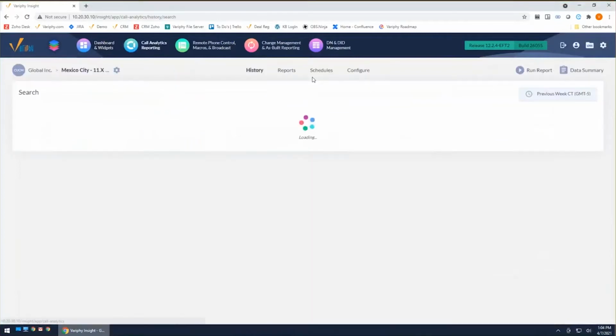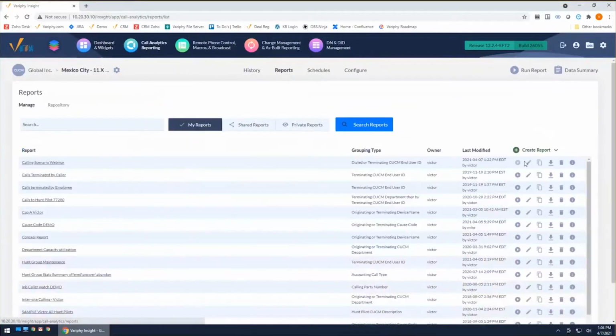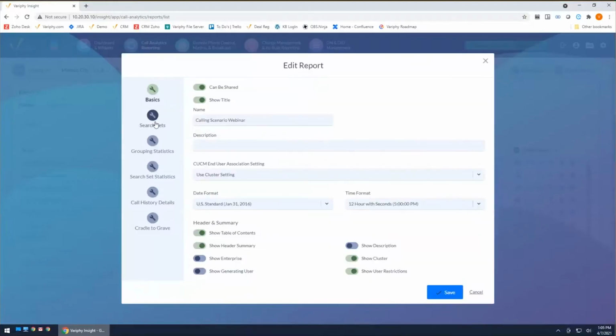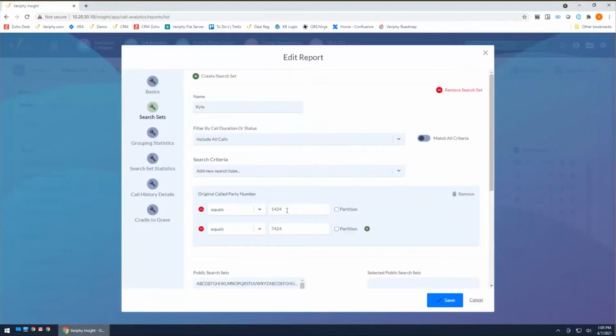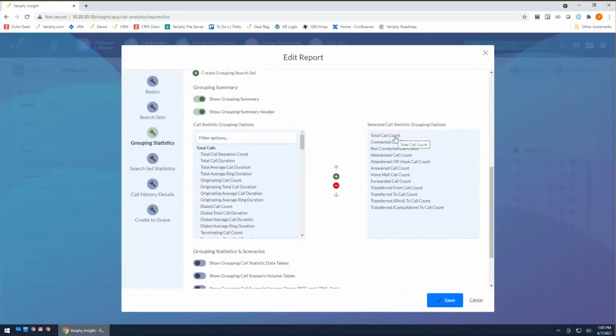So first thing I'm going to do is start off in my reports. I have a general report created over here that's really just for a couple of extensions. So it's a very simple report. I'm looking at two extensions, just monitoring the calls coming in. But I've added some of the statistics that we're going to talk about today. So we're going to cover things like connected calls and total call count, pretty straightforward, the number of calls being presented to the extensions I'm querying. But we're going to get into all of these available fields here.